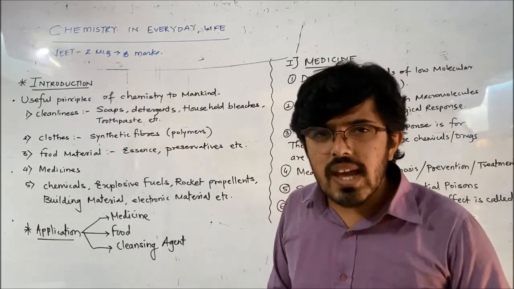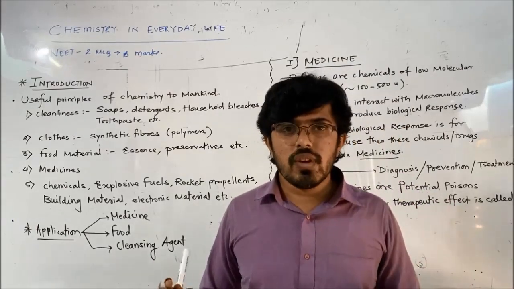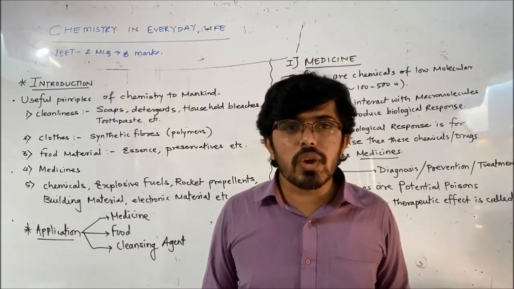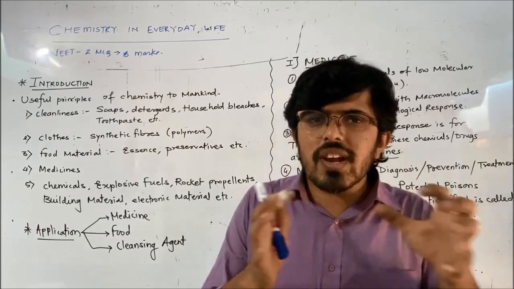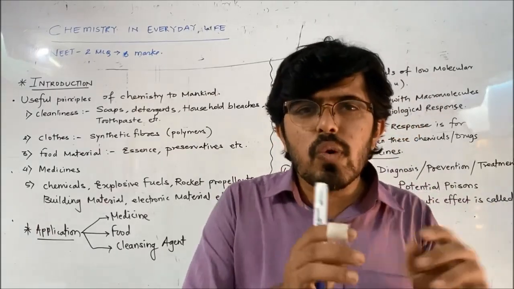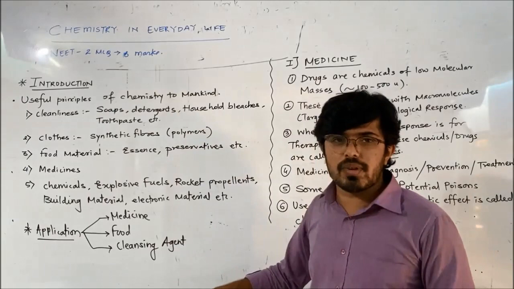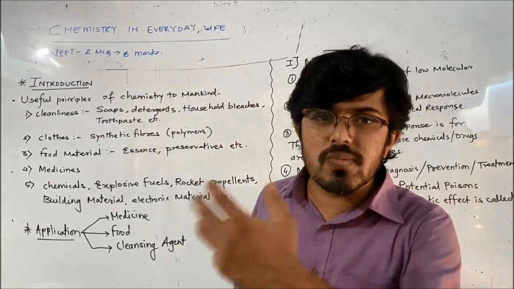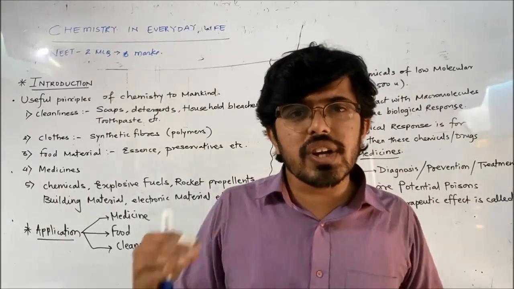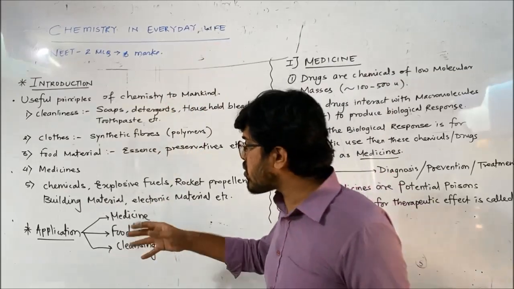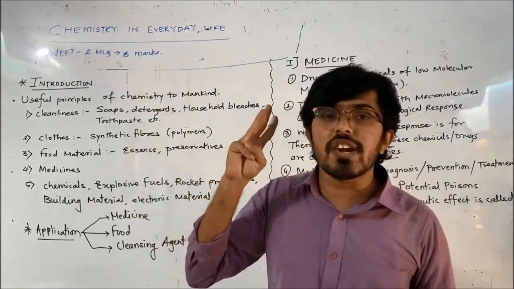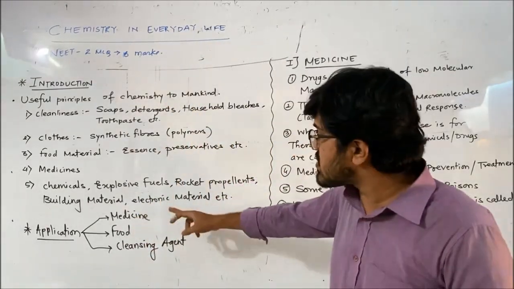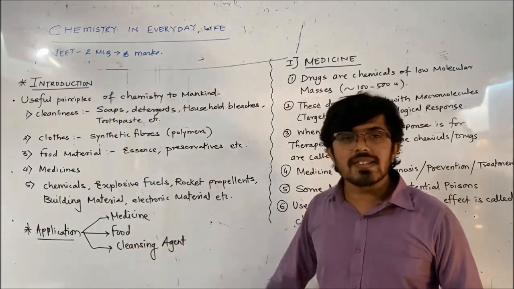So chemistry has a large application. There are a lot of applications, we cannot discuss everything here. So we have classified certain things and very few applications we are going to study in this chapter. Other than this, in biomolecules, in polymers, in different chapters we are going to study different applications. But in this chapter we are going to discuss 3 fields related to chemistry in everyday life. One is medicine, other is food and third is cleansing agent.